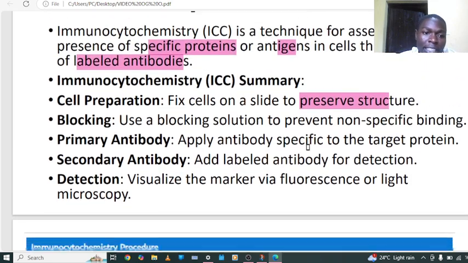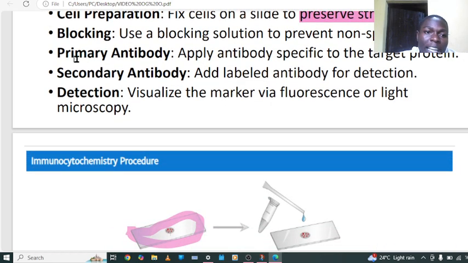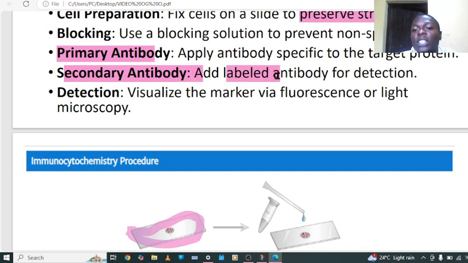unnecessary binding. So we're going to put the primary antibody which is specific to the target protein in the cell. Now the secondary antibody, which is wrapped with enzyme, is going to be added to detect the presence. It means it is going to react with that primary antibody. This secondary antibody is wrapped by enzyme.